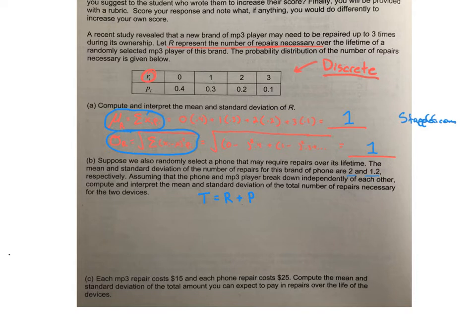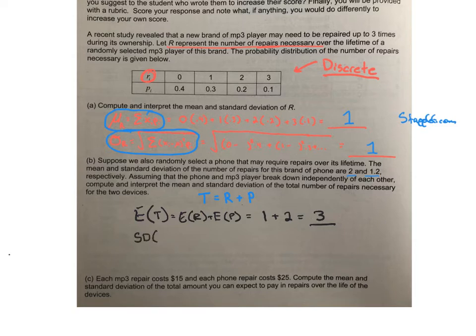So here's what we know about expected value. Expected value of T should equal the expected value of R plus the expected value of the phones. Well, that's going to be pretty easy because the expected value of R we already found out was 1. The expected value of the phones is 2. So 3. We'd expect 3 repairs total between these two.